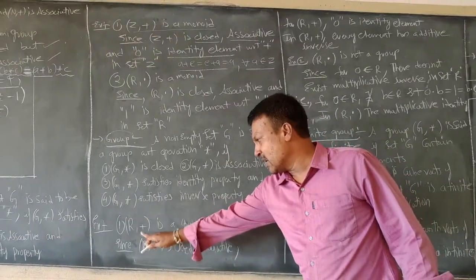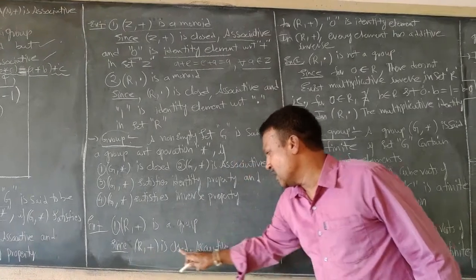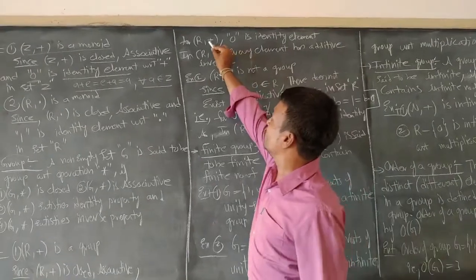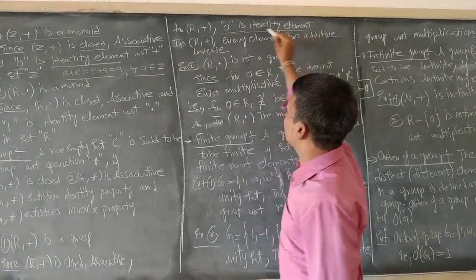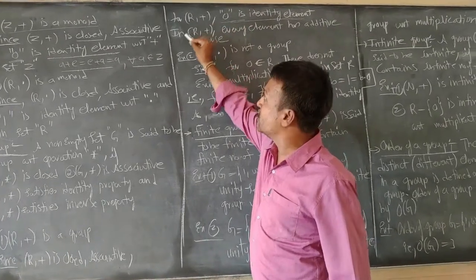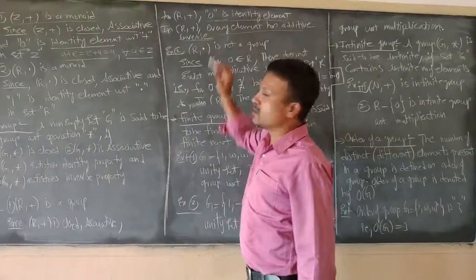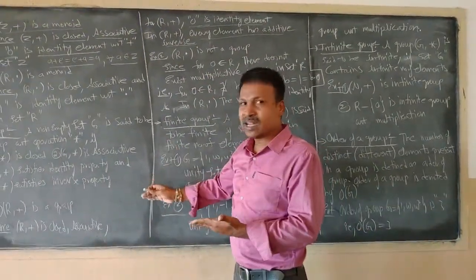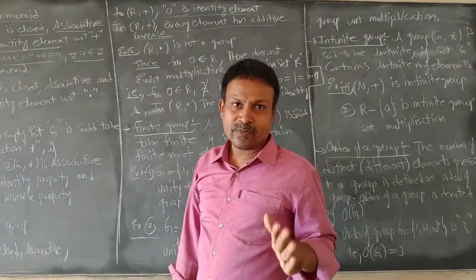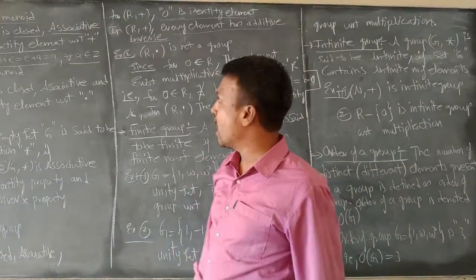Underneath this, I have written: since (R, +) is closed and associative, and for addition, 0 is the identity element, that is, the identity element 0 with respect to addition is present in the set of real numbers. In (R, +) every element has an additive inverse. Therefore these four properties are satisfied by the elements of the set of real numbers with respect to addition. Therefore we can conclude that the set of real numbers is a group with respect to addition.